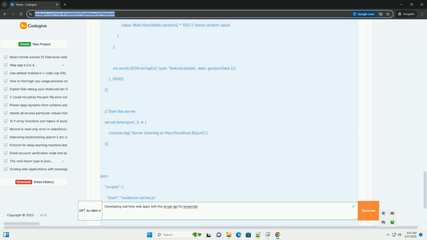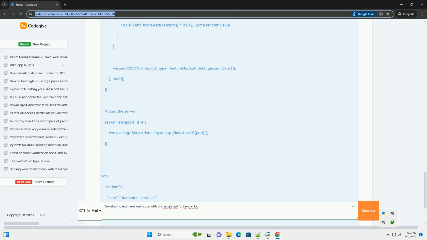It allows for real-time data exchange between the client and server, and is suitable for applications with constant data updates and low latency requirements. Server-sent events, SSE, is a unidirectional communication protocol where the server pushes data updates to the client. It is simpler to implement than WebSockets and suitable for applications where the client only needs to receive data.